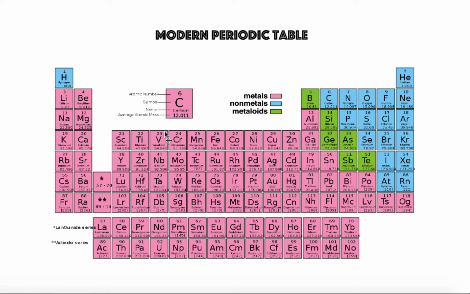So here's what our modern periodic table looks like. It's something that we're all familiar with at this point. You can see that there's basically three different categories. You have this pink section, which are all metals. You have this green, the metalloids, and you have nonmetals.